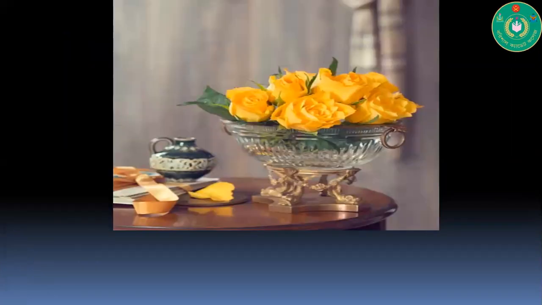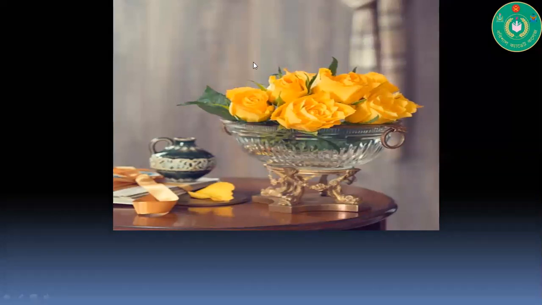Look at this picture. What can you see? The roses are beautiful, right? But what about this?